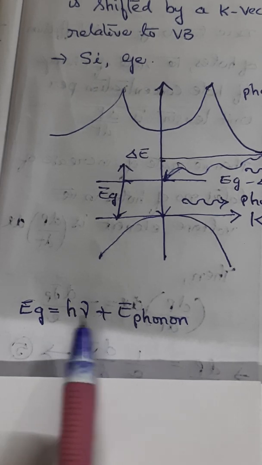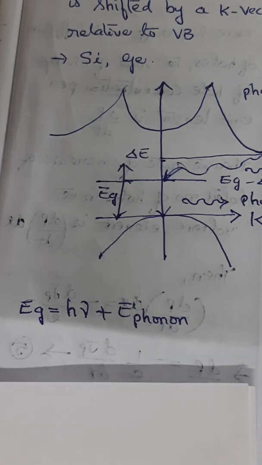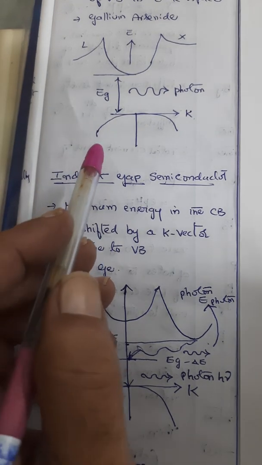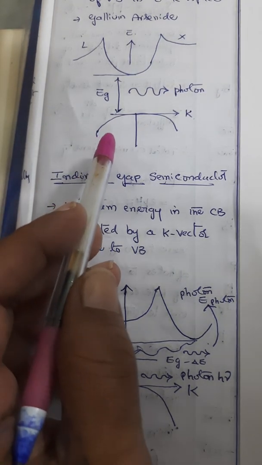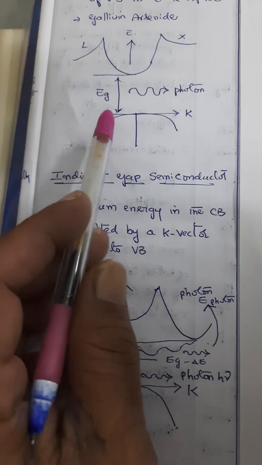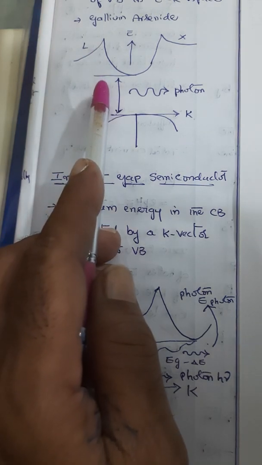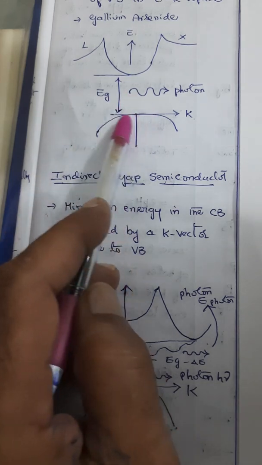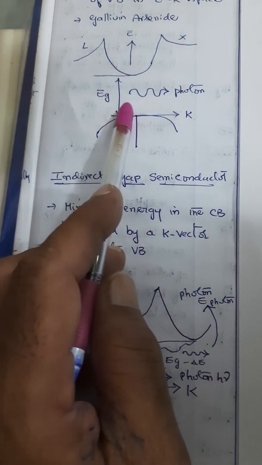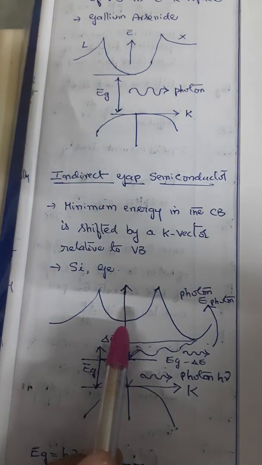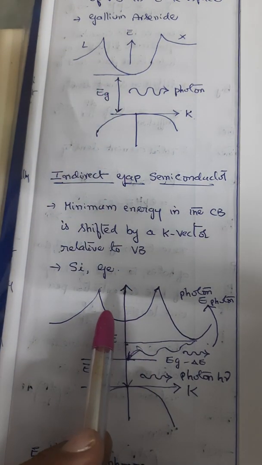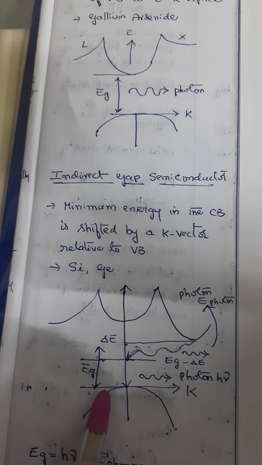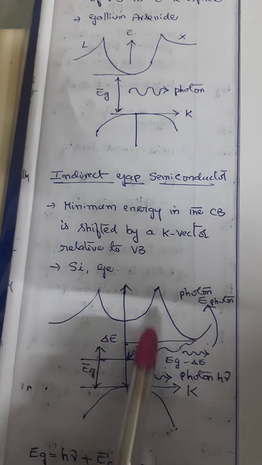Okay, if you want to compare these two, direct and indirect, let us compare. Look at the direct band gap diagram. In this band diagram, the minimum of energy of the conduction band and the maximum of energy of the valence band have the same value of the wave vector. If you see this one, in this band diagram, the minimum of energy of the conduction band and the maximum energy of the valence band have different values of wave vector.